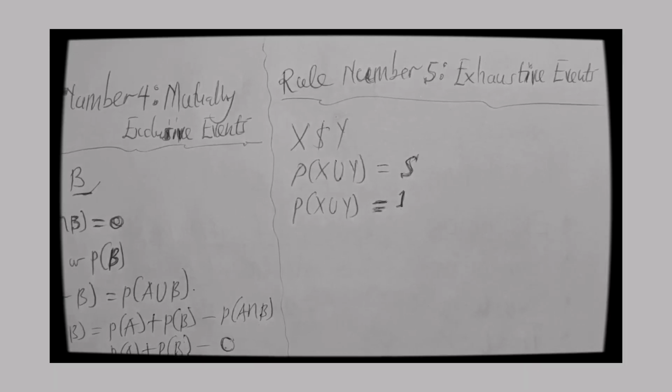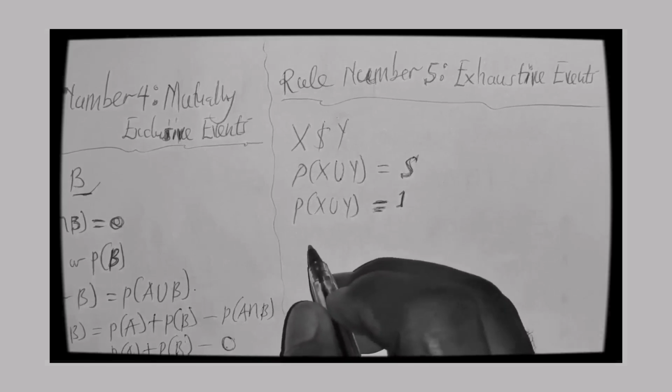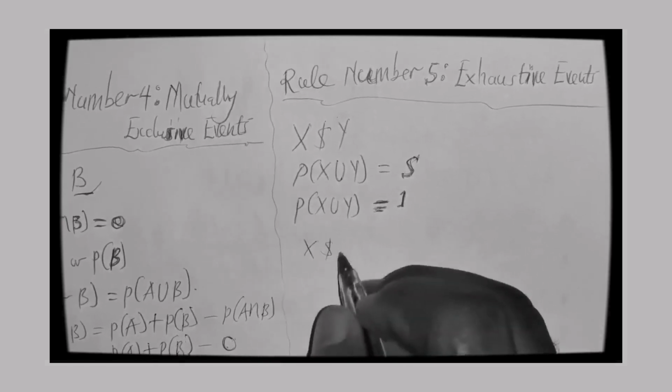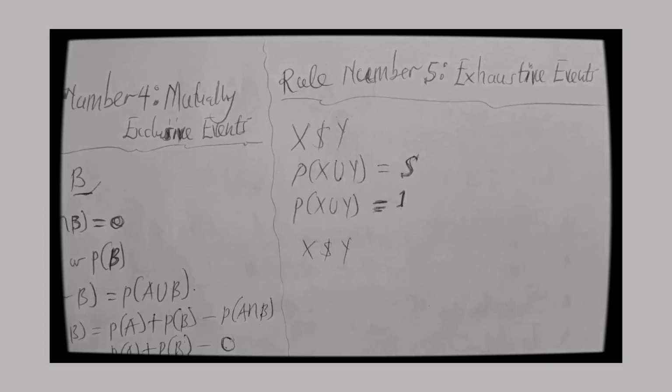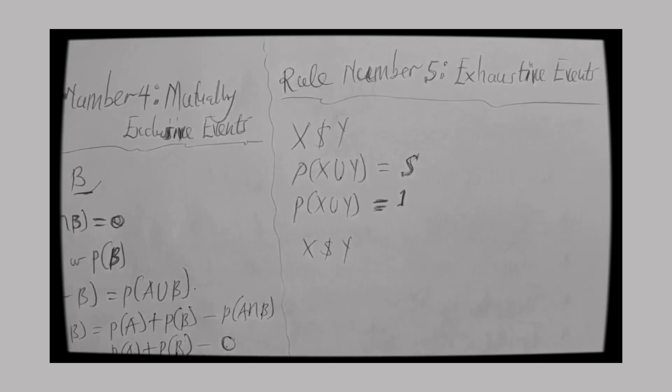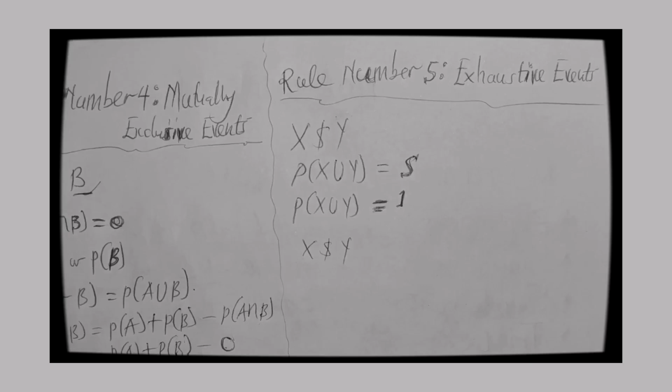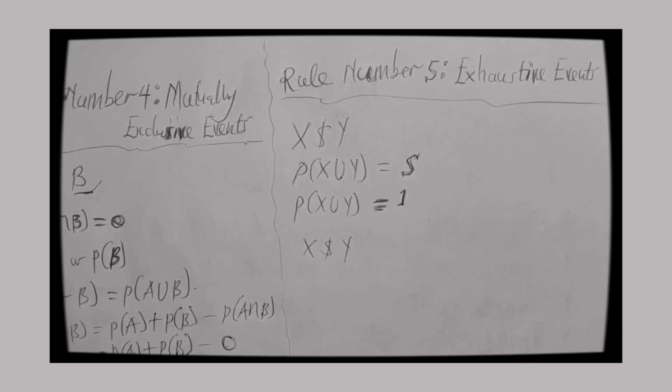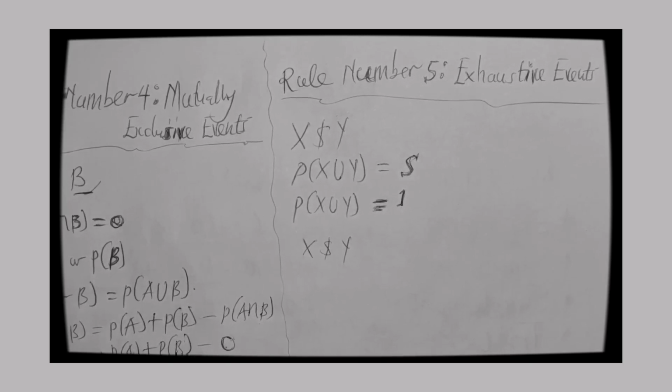So for example, if I have the same X and Y as two events, and I'm asked to show whether X and Y are mutually exhaustive and at the same time mutually exclusive, how are you going to go about that approach?